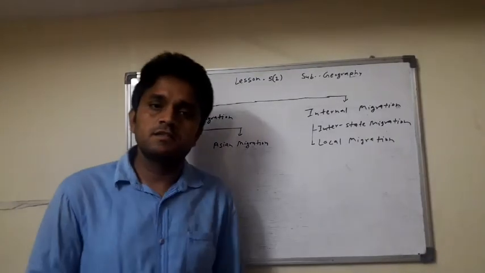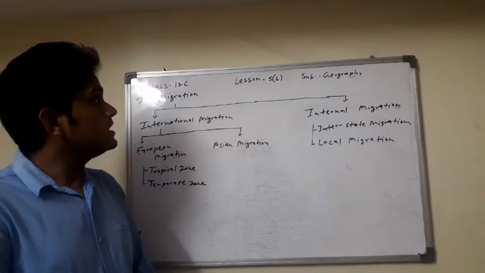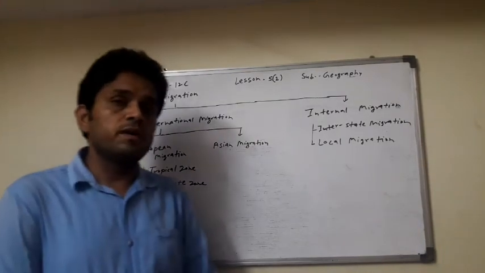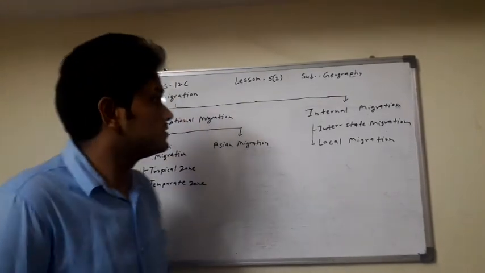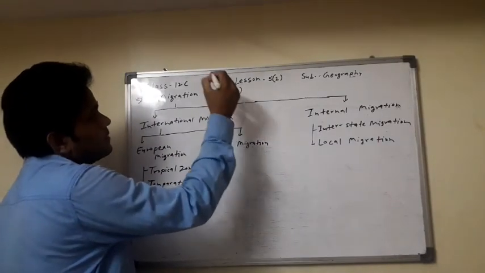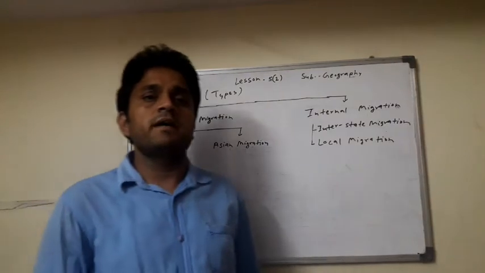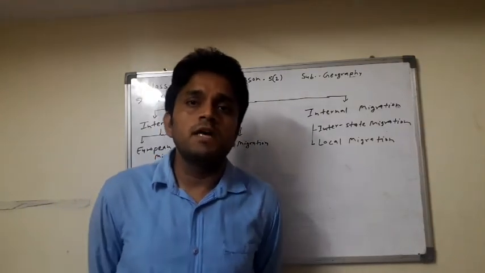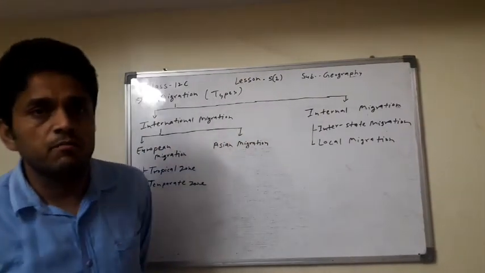Good morning, students. In chapter number 5, the topic is types of migration. What is migration? Here the human group settles from one place to another place, and that is called migration.